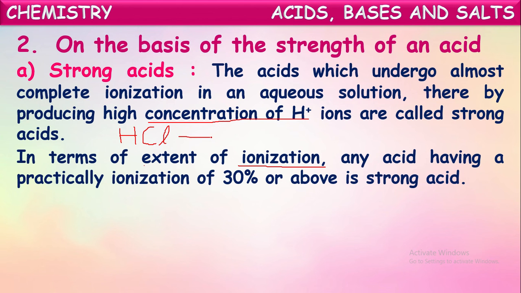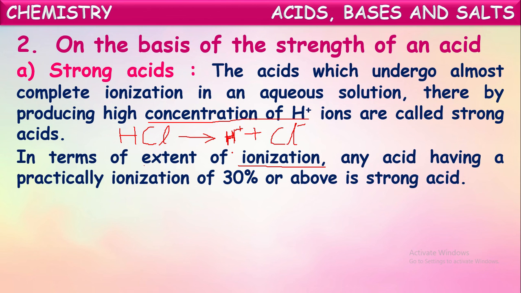When it dissolves into water, it splits into H plus ion and Cl minus ion. So here this acid is producing H plus ions. Based upon the extent of number of molecules splitting like this, for all acids, all the molecules won't be splitting, they won't be ionized. This is called ionization also. All the molecules won't be splitting into respective ions like this. Very few molecules will be separating into H plus ions and negative ions.